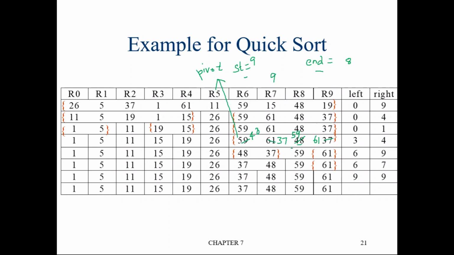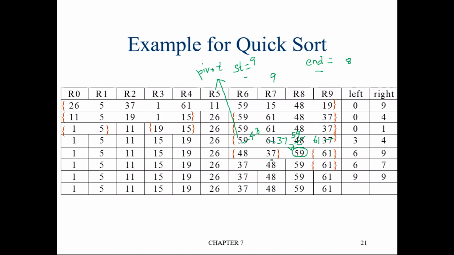Okay, so that is how you got here. This will become 59 and this is 49. Okay, 48. So that is how we got here. After this, what happened is 59 has come at the right position.